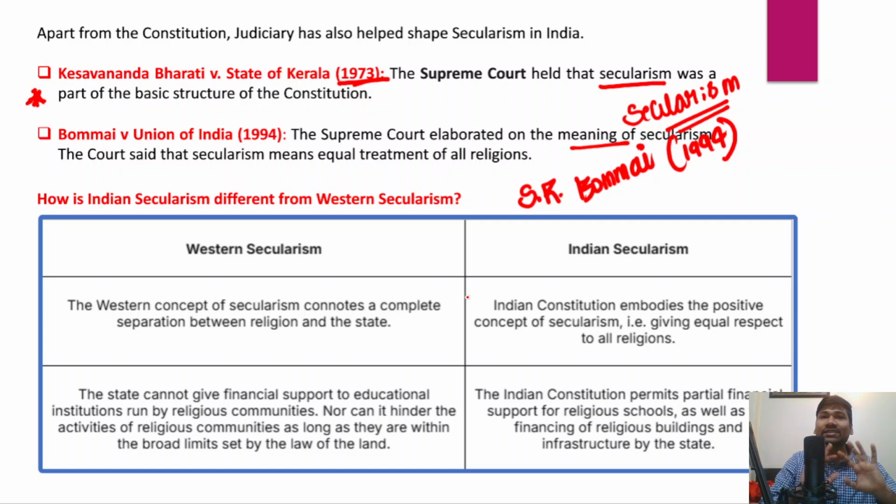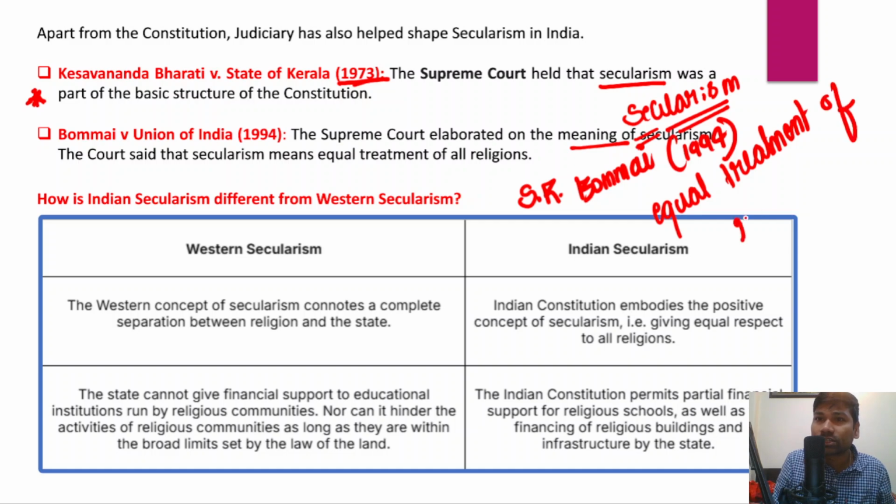The Supreme Court has given a broad definition of secularism, what constitutes secularism, and how Parliament cannot alter the secular character of the Indian Constitution, right? In the S.R. Bommai judgment, the court held that secularism means equal treatment of all religions. This is what the Supreme Court said in the S.R. Bommai judgment, equal treatment of all religions.